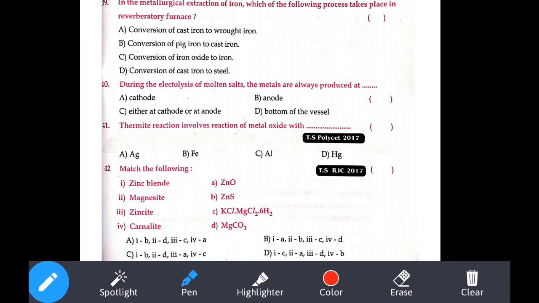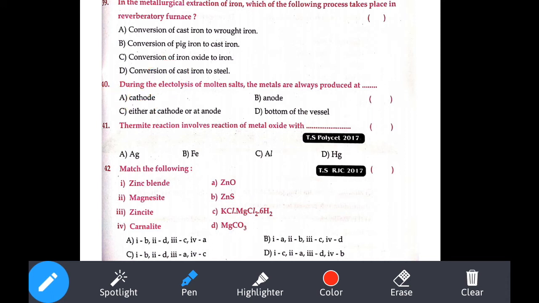During the electrolysis of molten salt, the metals are always produced where? Metals are usually produced at the... They are asking. Oh my God! Someone came. So here, just a few minutes back we saw that impurities are present in the anode. So metals will be formed at the cathode only. The anode will act as anode mud.